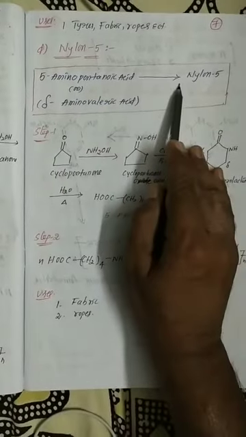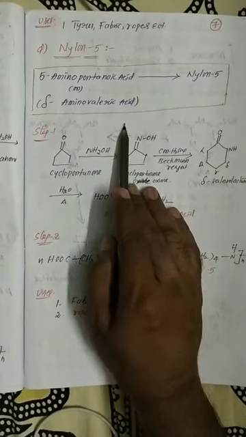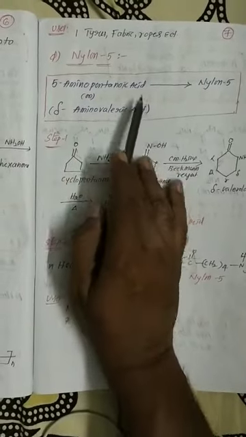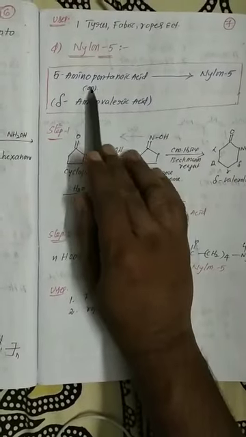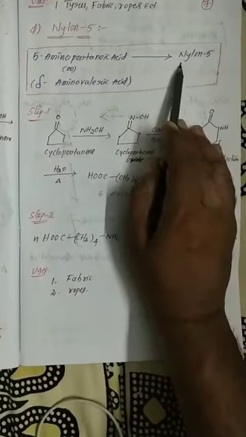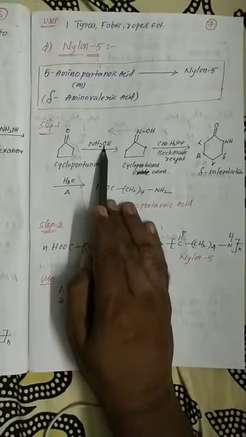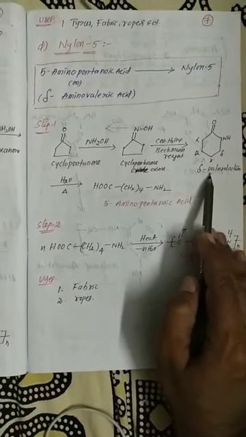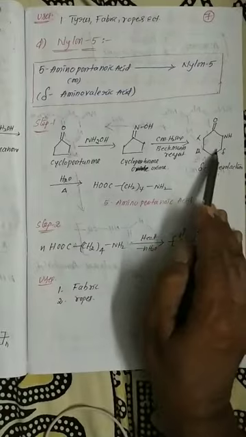5-aminopentanoic acid is converted into nylon 5. 5-aminopentanoic acid, or delta aminovaleric acid. So these two are generally either this name or this name. 5-aminopentanoic acid is converted into nylon 5. Understood? So what are the steps? Cyclopentanone with NH2OH is converted into cyclopentanone oxime. This is converted into delta valerolactam, a lactam. After that the delta lactam, the bond breaks in between here.